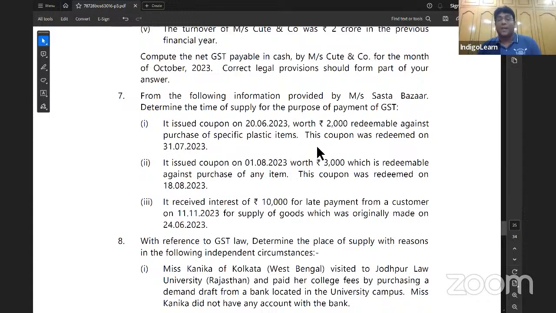In that case, time of supply will be the date when the voucher is issued, which is nothing but 20th June 2023.